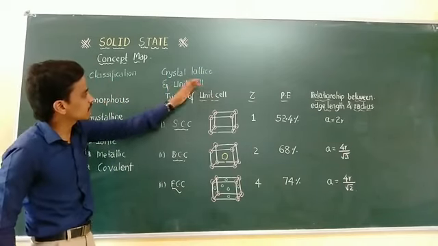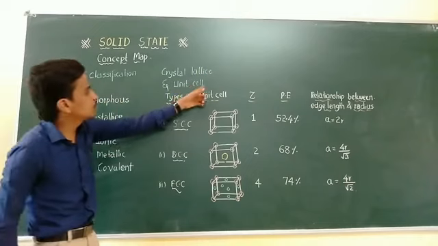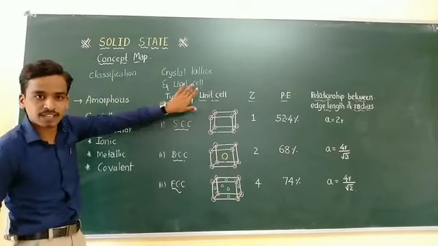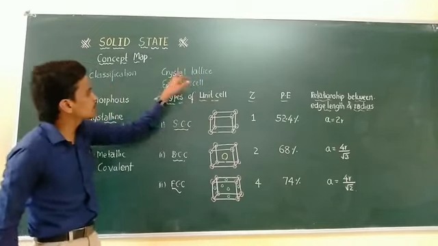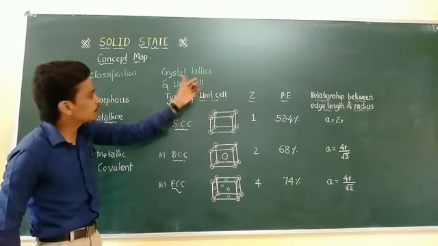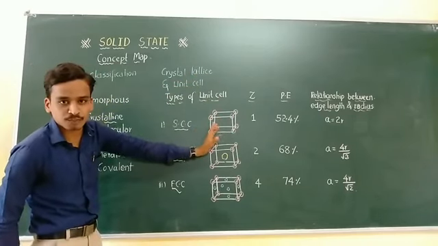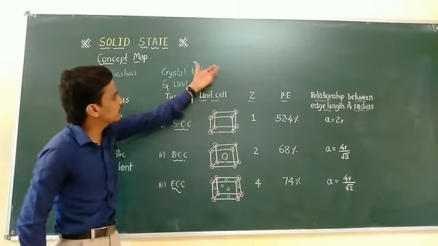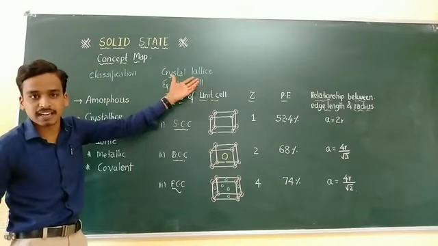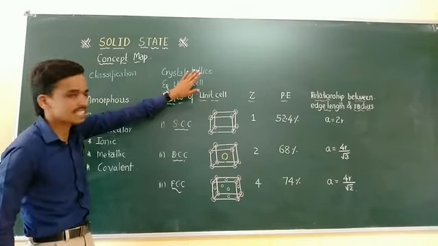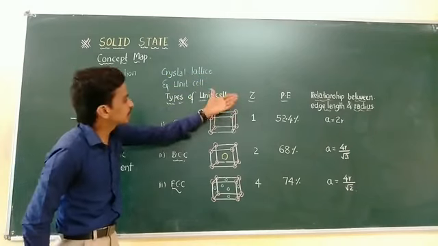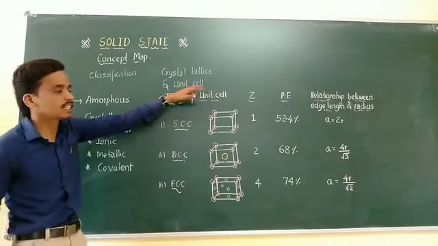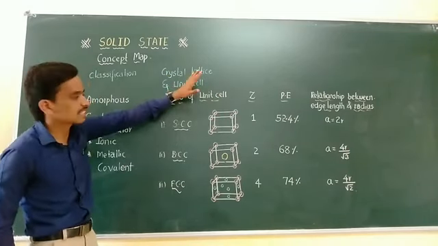What is the definition of a unit cell? A unit cell is the microscopic-level repeating portion of the whole crystal lattice. It means that by using this single structure of the unit cell, we can completely describe the structure of the crystal lattice. That is the difference between unit cell and crystal lattice. But in the whole chapter, we are going to concentrate on the unit cell, not the crystal lattice.